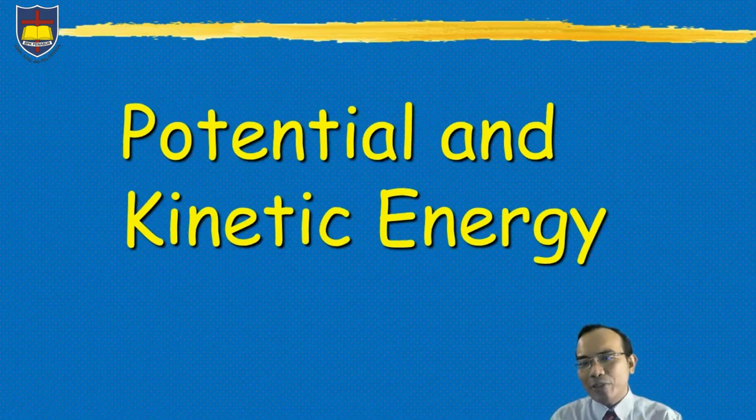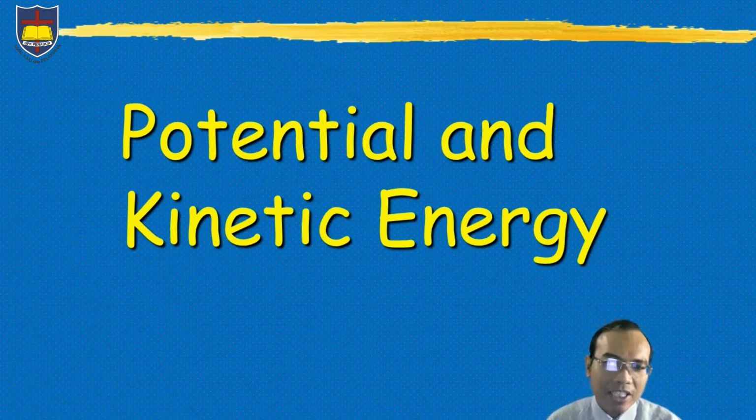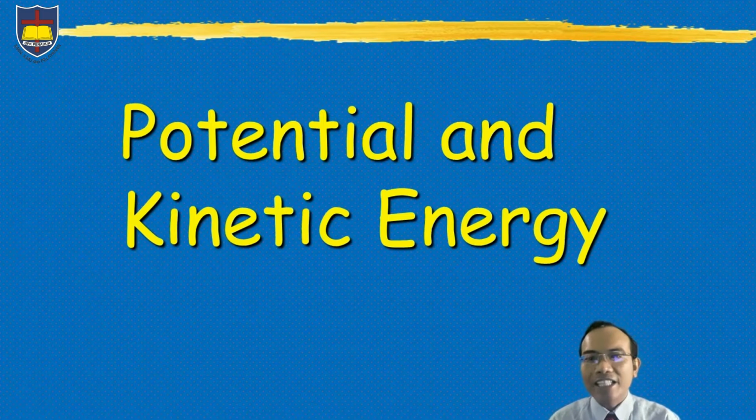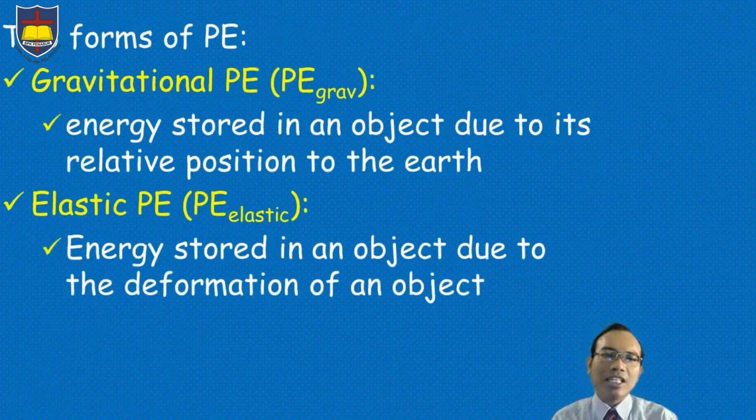Now, there are two types of energy that we experience in our everyday life: potential and kinetic energy. Potential energy is energy stored in an object because of its position or because of its deformation.